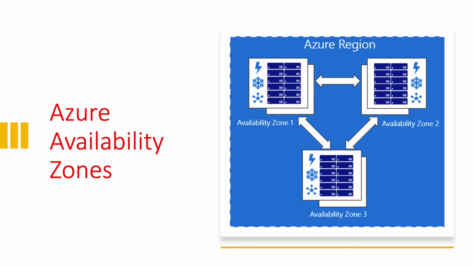An availability zone is set up to be an isolated boundary. If one zone goes down, the other zones continue to operate. Availability zones are connected through high-speed private fiber optic networks. Azure provides 4 nines of SLA if you deploy your resources in availability zones.